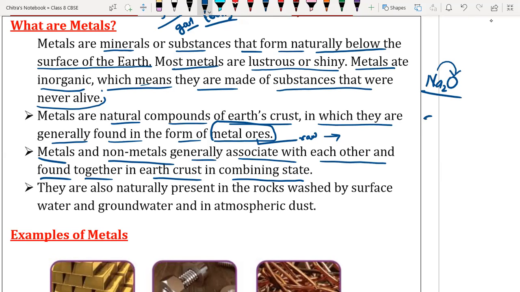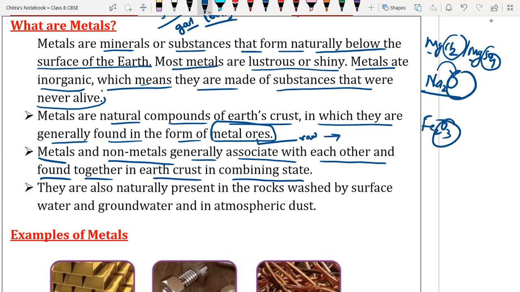Iron is present in Fe2O3 form. Magnesium, Mg, is present in magnesium chloride or magnesium sulfate form. So metals are always present along with non-metals in the earth crust. Understood, everyone?